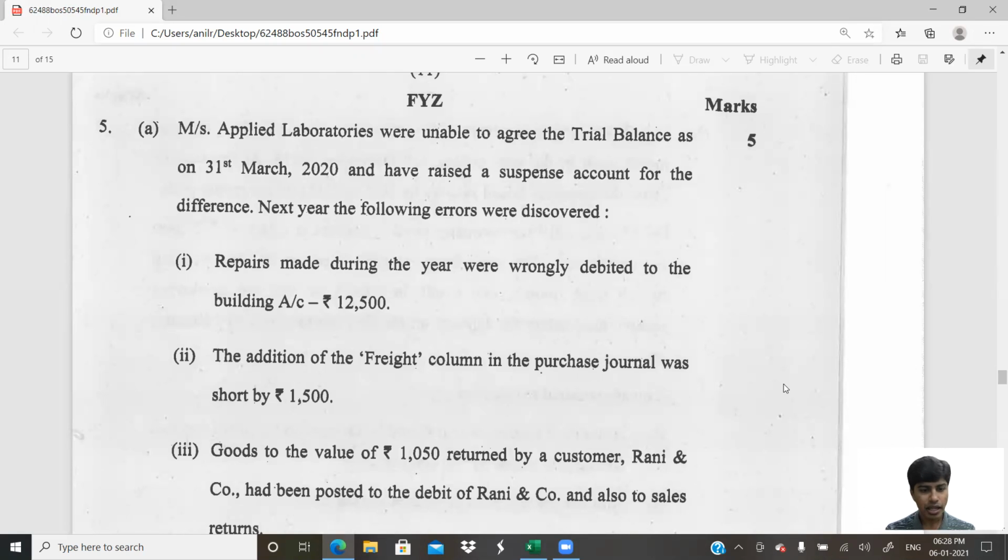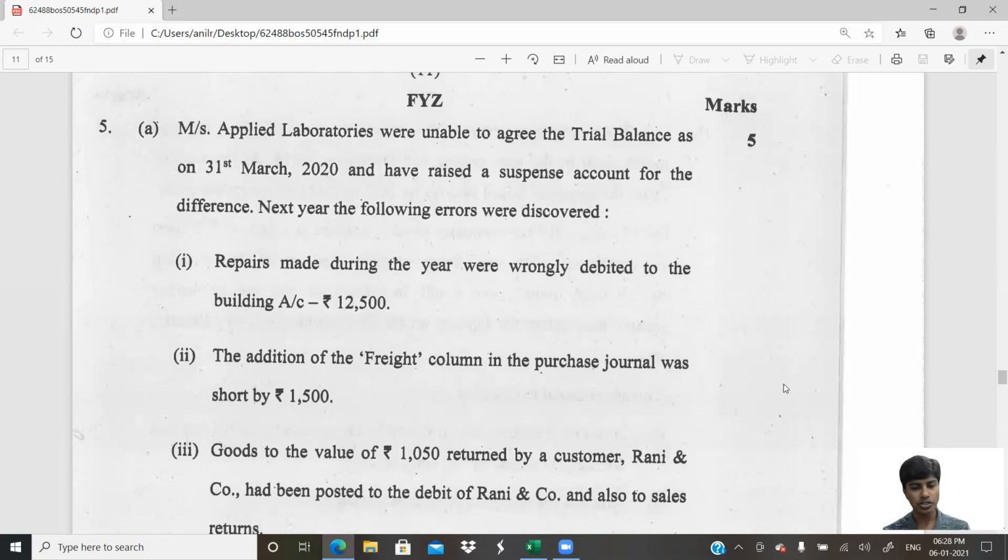Question number 5A. Messrs. Applied Laboratories were unable to agree their trial balance as on 31st of March 2020. Maybe because they have a few errors in it, and have raised the suspense account for the difference. Pretty obviously, whenever we prepare a trial balance and it doesn't tally, we can't keep finding the reason for the difference and then postpone our preparation of final accounts. What do we do? We transfer the balance to suspense account, close our trial balance, and also prepare final accounts. At a later stage, when we identify the reason for the difference and the error, we'll rectify it using the suspense account if it is a one-sided error.